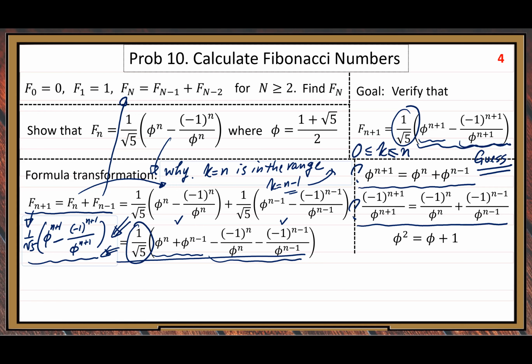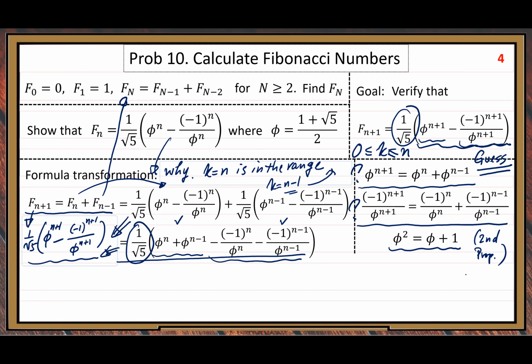To do that, we start with our property number 2. Remember in the previous slide, we have 2 properties for the golden ratio. This is the second one. Phi squared equals phi plus 1.